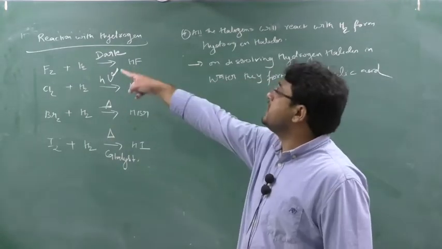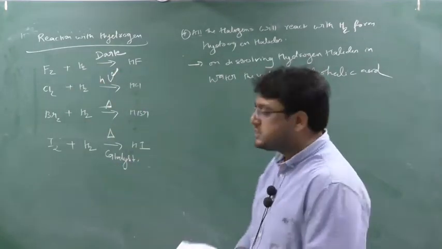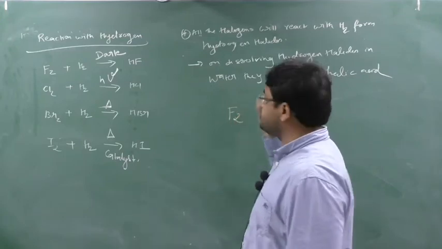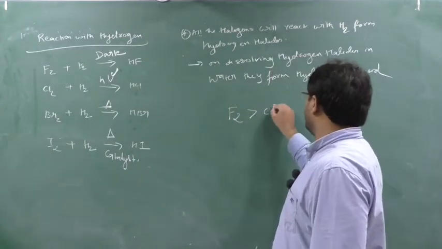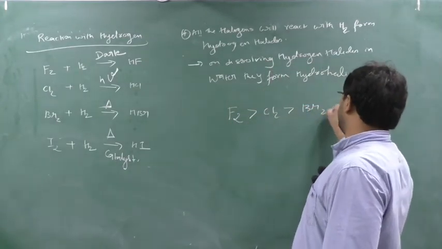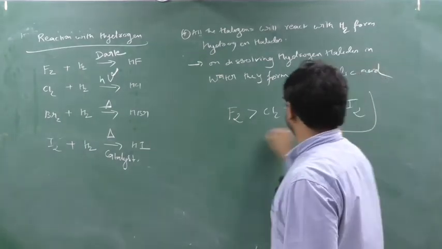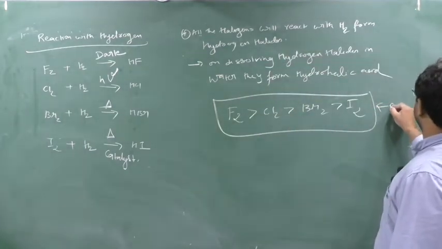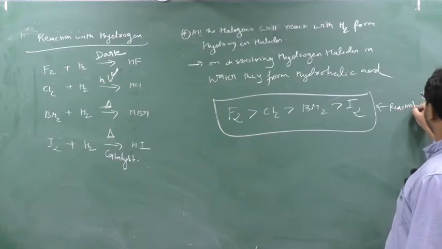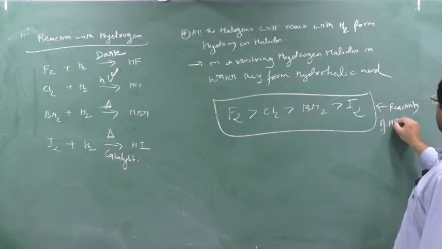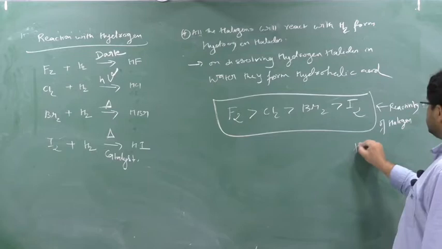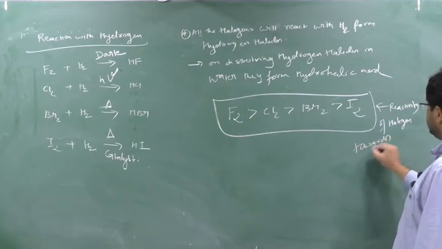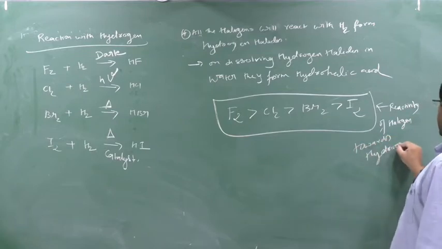So I can say the reactivity towards hydrogen decreases. See here, fluorine is most reactive towards hydrogen, then chlorine, bromine and iodine. Clear? So this is the reactivity. Please remember, this is very important. This is the reactivity of halogens towards hydrogen. Are you understanding or not?